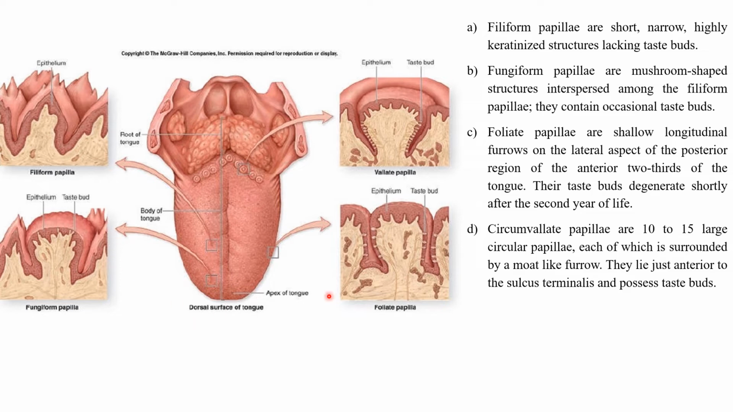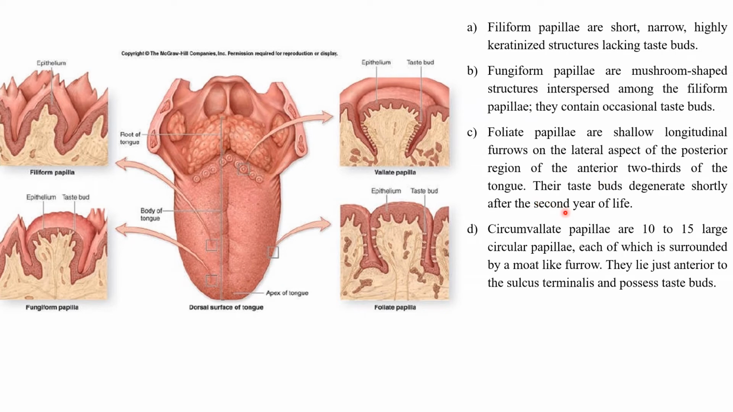The third important type of papillae is the foliate papillae. These are shallow longitudinal furrows on the lateral aspect of the posterior region of the anterior two-thirds of the tongue.